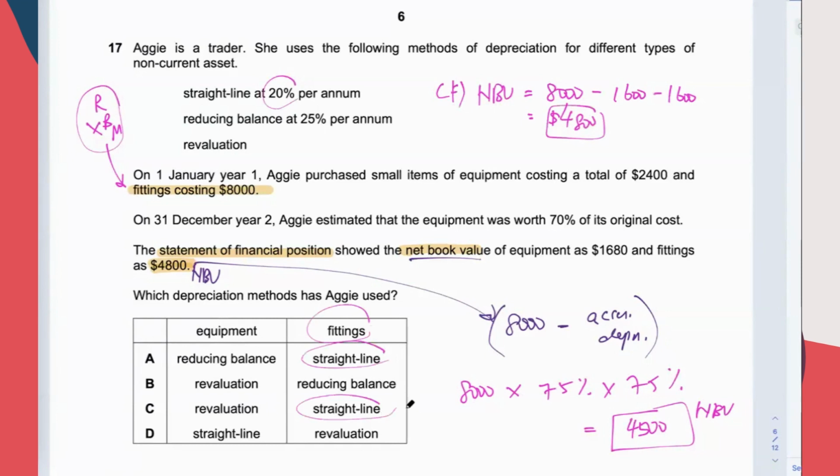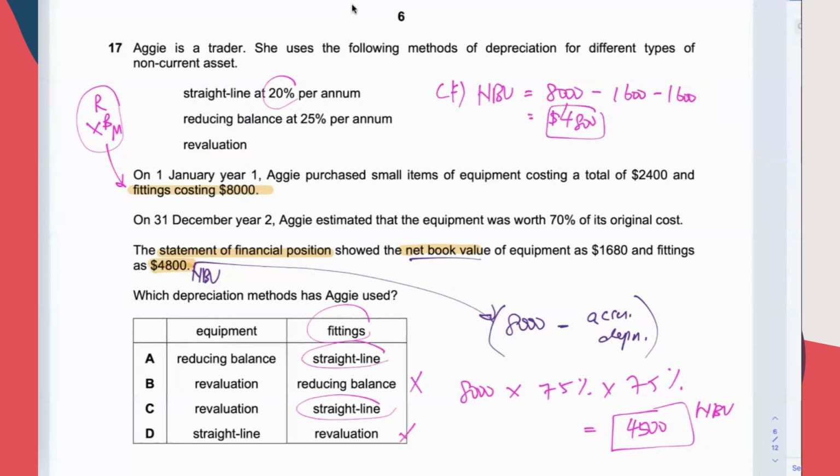Circle first. B and D are for sure wrong. Quite a lot of things to do, because you have to test one by one. So it appears that they use the straight line method for the fittings. 8,000 times 20% gives 1,600, and then you minus it 2 times and get 4,800, because they charge for 2 years.